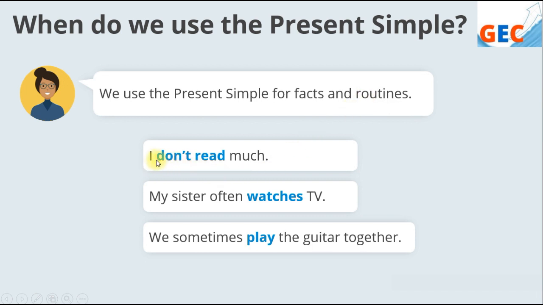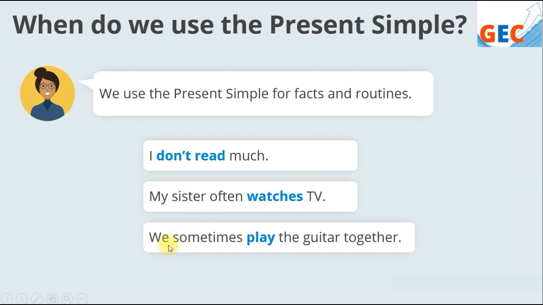For example, I don't read much. This is a complete sentence, but it's a negative sentence. I is the subject, don't read much is the predicate. The second sentence, my sister often watches TV. My sister is the subject, often is an adverb of frequency, and watches TV is the predicate.